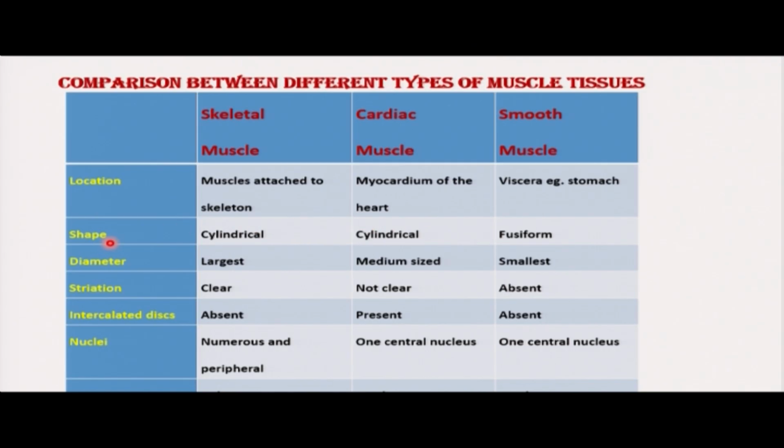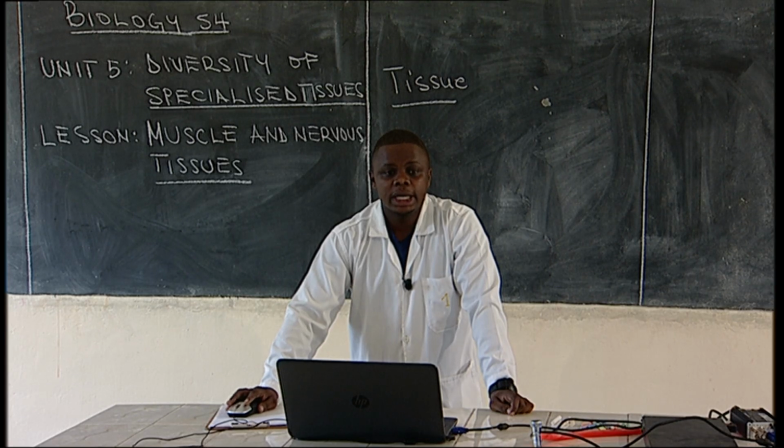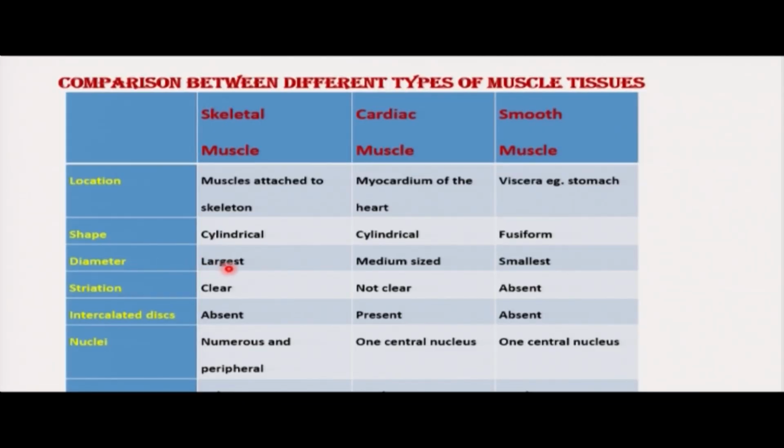When we talk about the shape, skeletal muscles have cylindrical shape, cardiac muscles have cylindrical shape, and smooth muscles have fusiform shape. That means they can be rod-shaped or spindle-shaped. Then the diameter, skeletal muscles are the largest, cardiac muscles have medium size, and smooth muscles are the smallest. What about stratification?